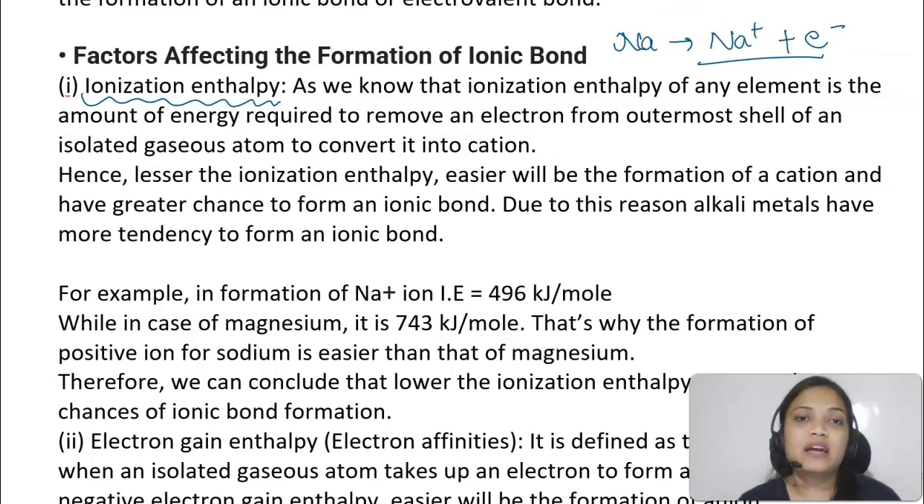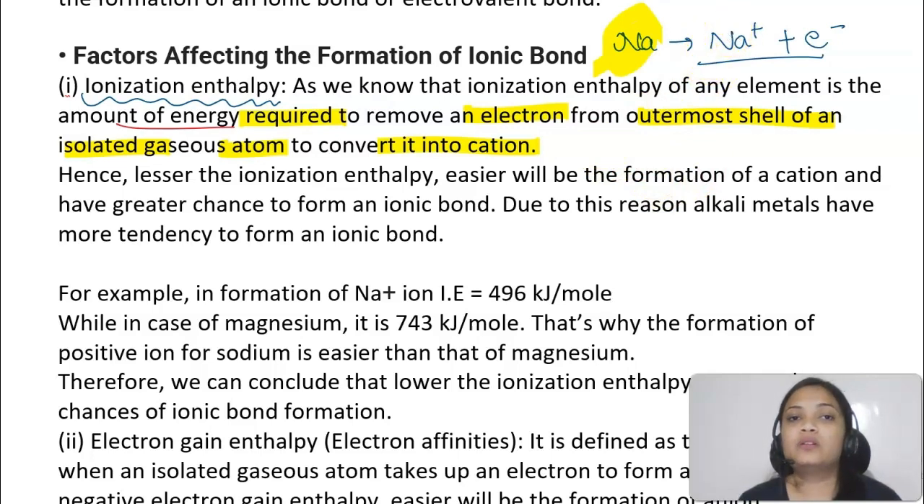So what is the ionization enthalpy or energy? It is the amount of energy required to remove an electron from the outermost shell of an isolated gaseous atom to convert it into a cation. So for hypothetical study we say isolated gaseous atom, that if I have a hypothetical gaseous atom and I have to remove an electron from it, how much energy would be required? So that is called ionization enthalpy.